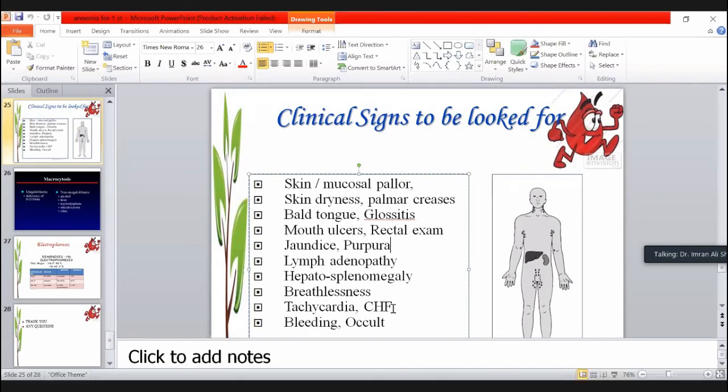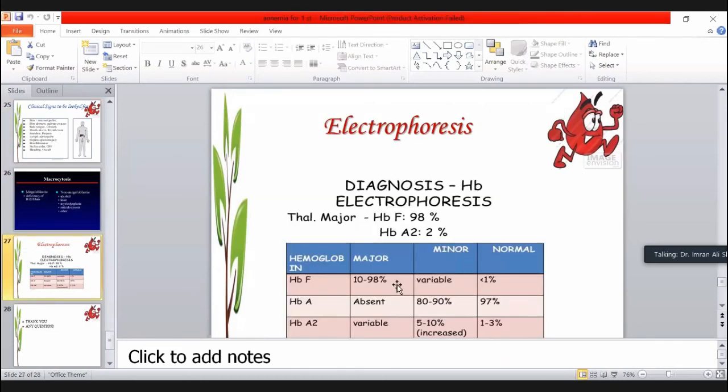Bleeding: you have to ascertain whether bleeding is continuous, major, or occult. For occult blood, you have to go for the rectal examination. So if you keenly see the patient with all your senses, you can diagnose anemia very easily, and you can do some of the basic investigations for the patient.